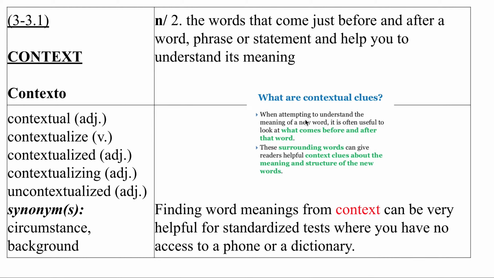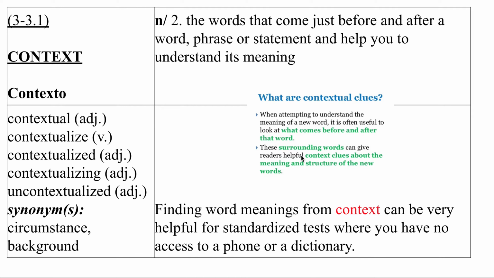And here's a sentence for talking about that. Finding word meanings from context can be very helpful for standardized tests when you have no access to a phone or a dictionary. So it might seem like now everybody has their phone. If they see a new word, they translate it or they look it up in their online dictionary on their phone. But for one thing, if you do that all the time, you're not thinking as much about what words mean, and you don't get good practice that can help you to understand the language. Also, in situations like a standardized test, you get stuck if you're not used to trying to find words from context.